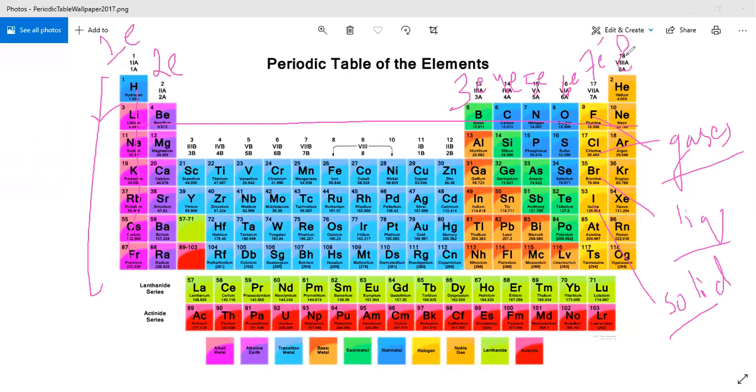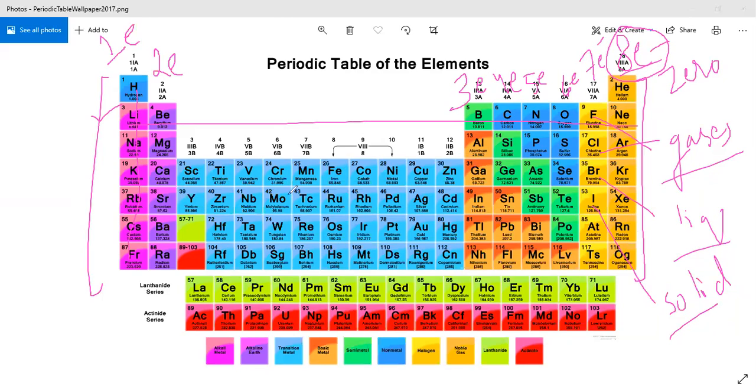Group 8 elements are named noble gases, or inert gases. This group is also called the zero group, because they are inert, because they have 8 electrons in their outermost shell. As I told you, octet means an atom having 8 electrons in its outermost shell, and they feel stable. So noble gases have 8 electrons in their outermost shell, that's why they are stable, they are inert, they do not